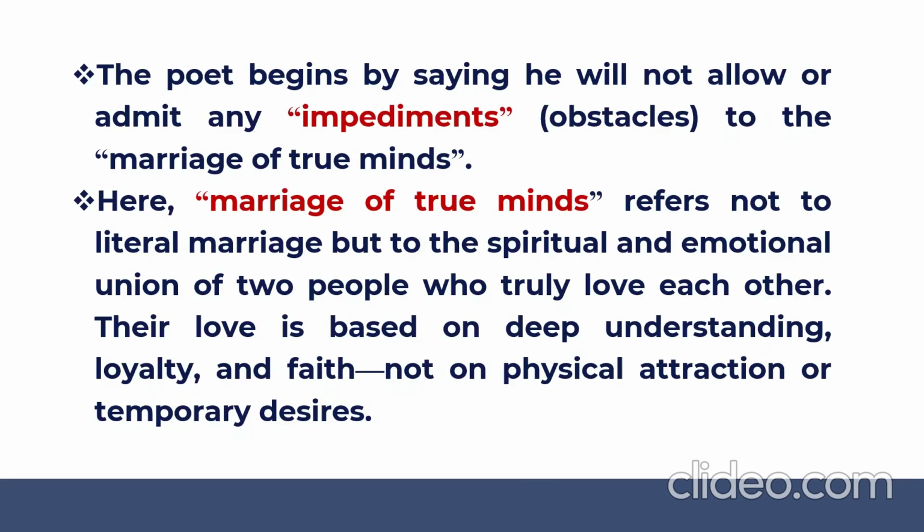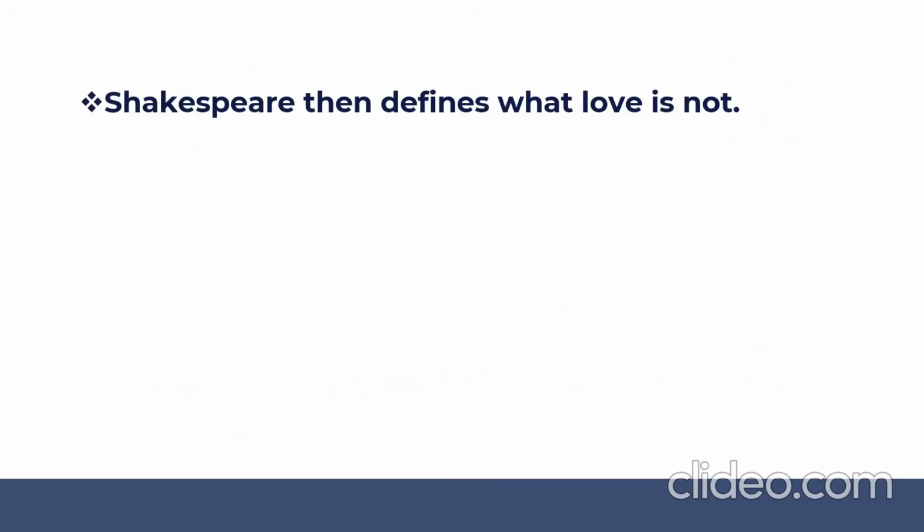And he says that I will not allow any kind of difficulties, obstacles which come in the path of their love. Why? Because their love is based on deep understanding, loyalty, and faith. It's not based on any physical attraction or any temporary sexual desires, right? It's absolutely emotional, absolutely spiritual love. It's absolutely a true love. And he won't allow any obstacles to come in the path of these two lovers, says the poet William Shakespeare.